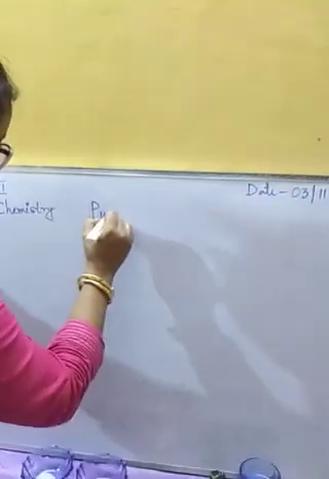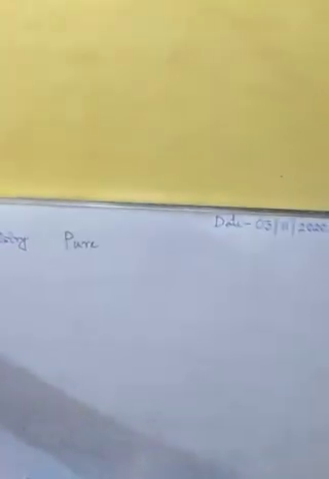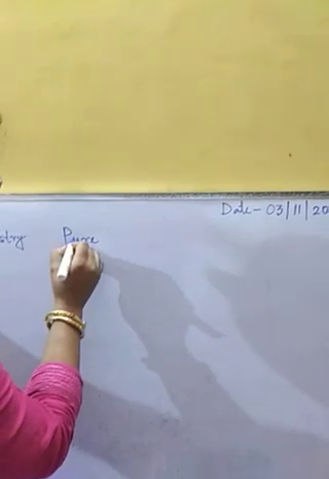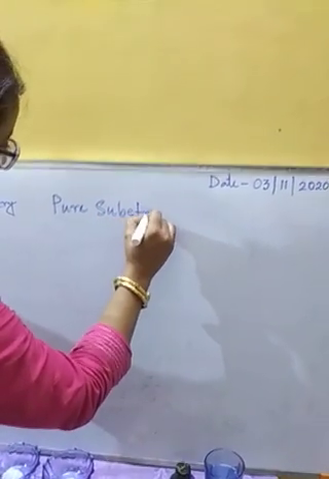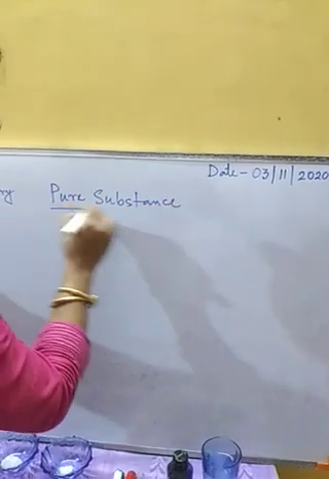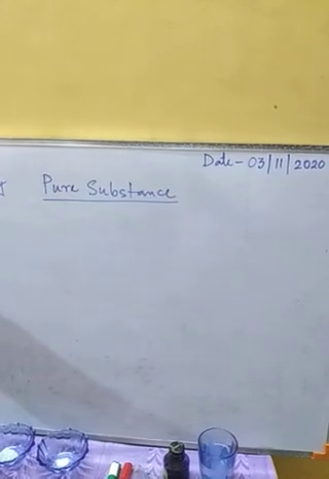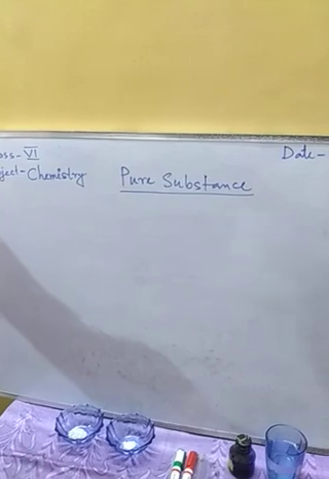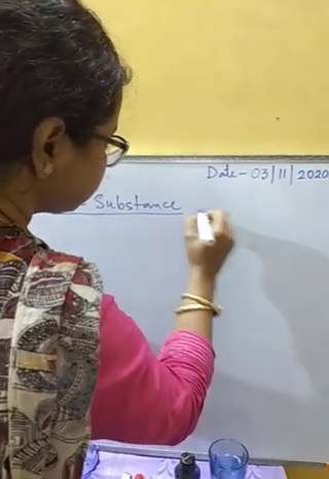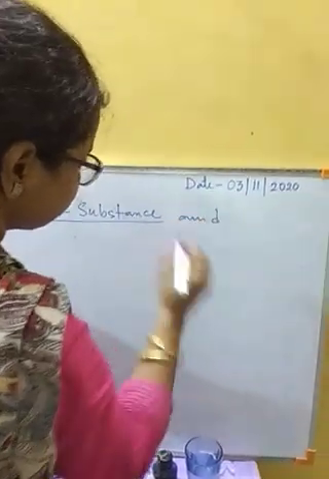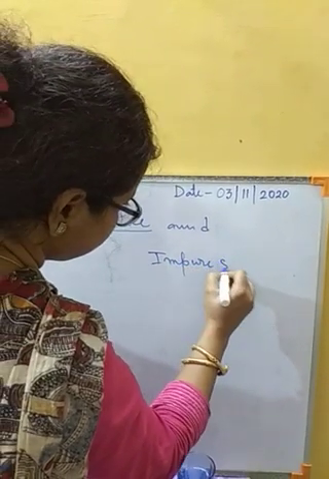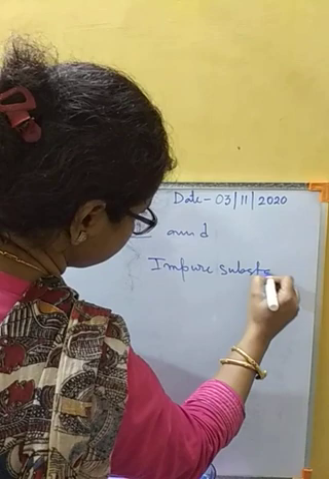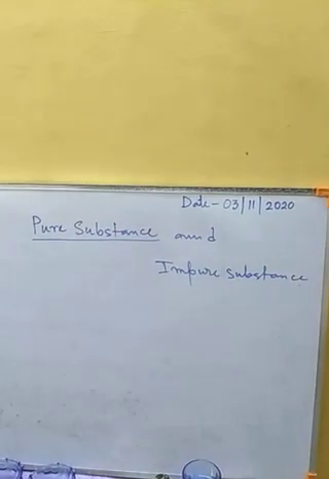Substances we can divide into two groups. One is pure substances and another is impure substances.